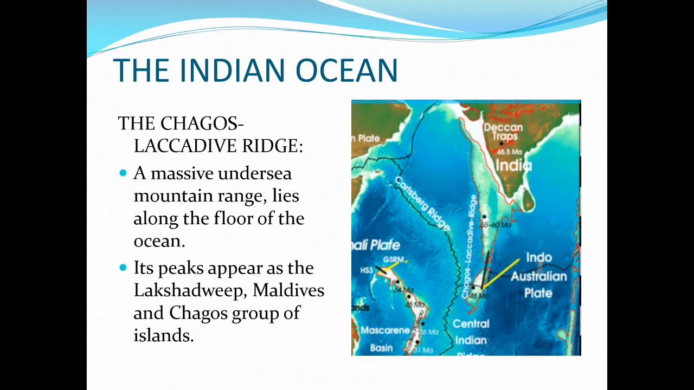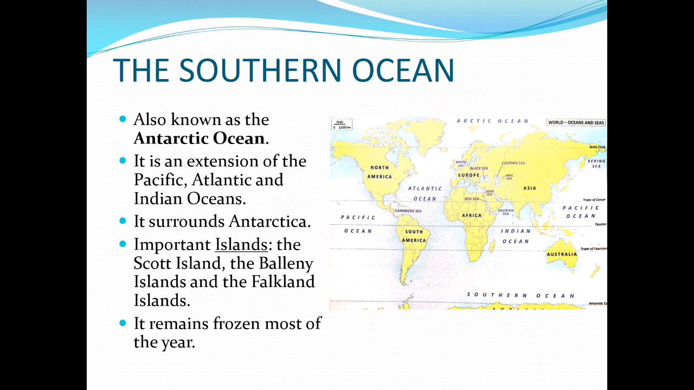In the Indian Ocean, you can see the Chagos-Laccadive Ridge. Again, it is a ridge, an underwater mountain ridge. Its peaks, the peaks of the mountain, we have discussed peaks and ridges. The whole mountain chain is present underwater, due to which we can see the tops as Lakshadweep, Maldives, and Chagos island groups. So this was it about the Indian Ocean.